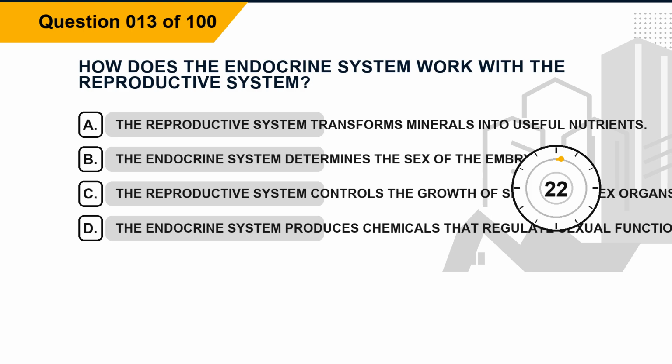Question 13. How does the endocrine system work with the reproductive system? Option A, the reproductive system transforms minerals into useful nutrients.